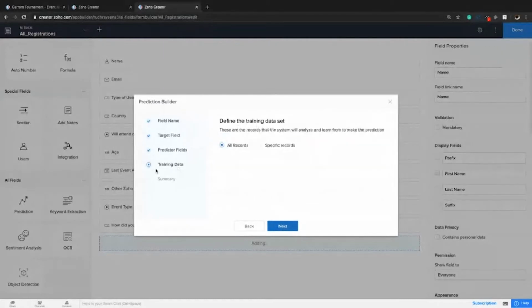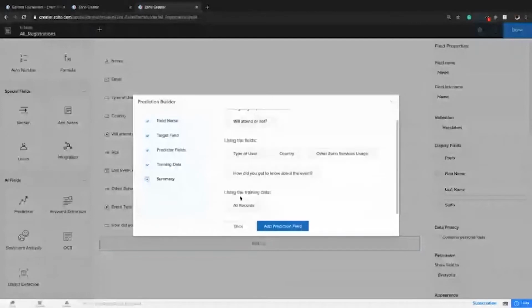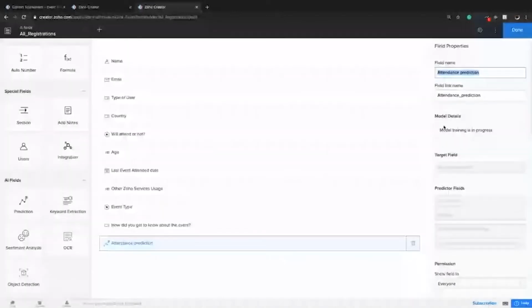I would like the prediction field to consider all the records I have uploaded to be trained. If you want to filter specific records, you can do that also with this option. Right now I'm using all the records to train the field. So I'm going to predict if they will attend or not using the type of user they are, from which place they are, the other Zoho services they are using, and how they got to know about the event, with all the training data I have added so far. Let's add the field.